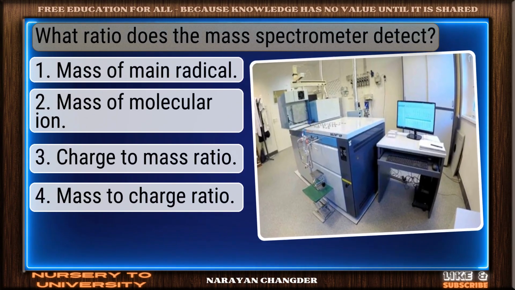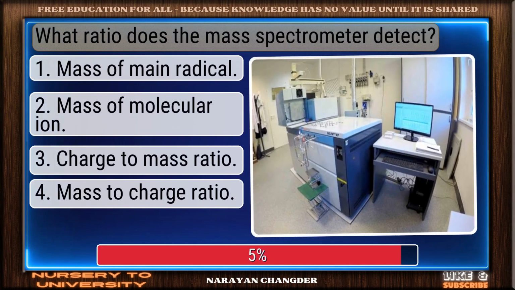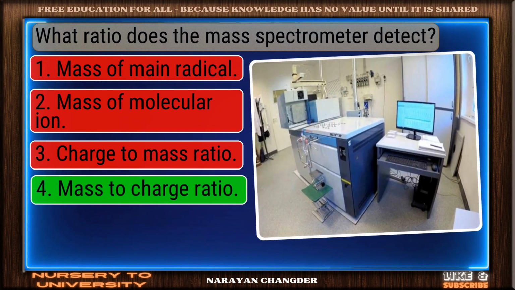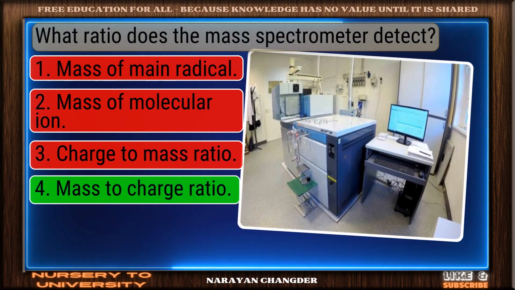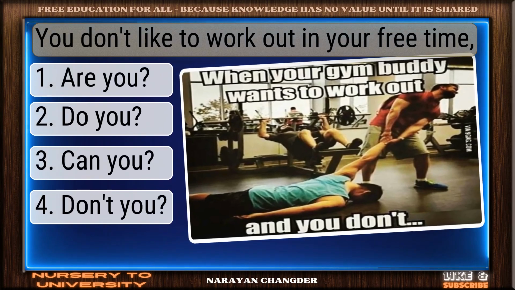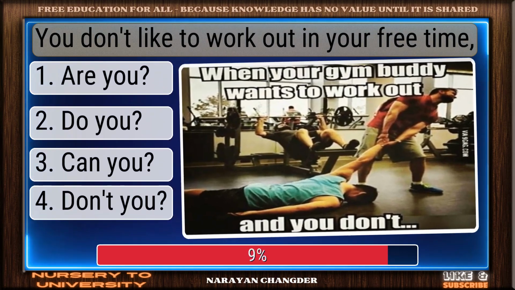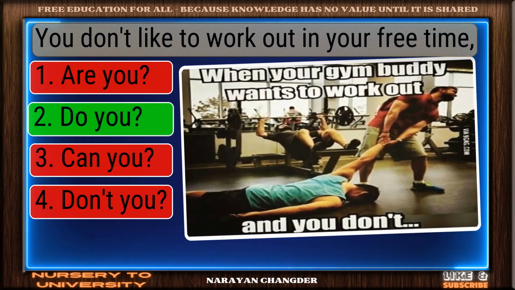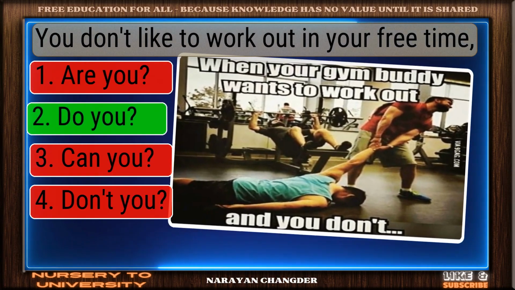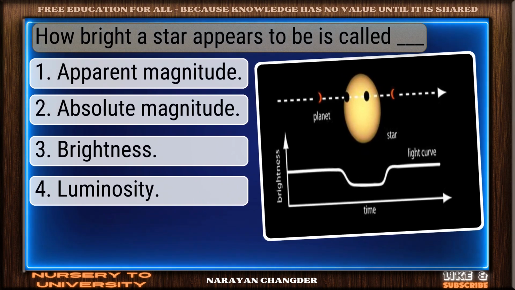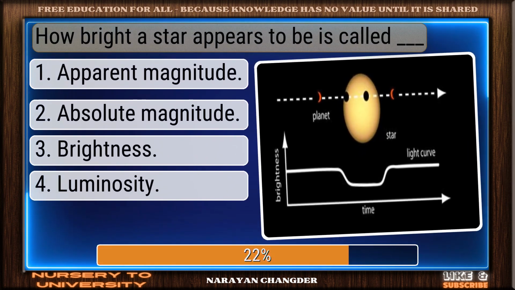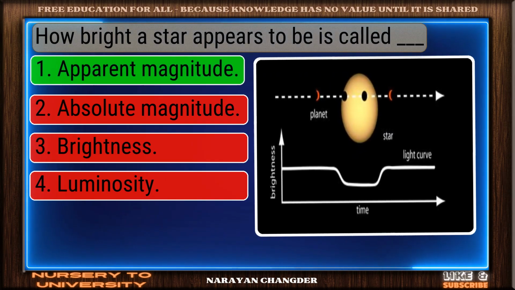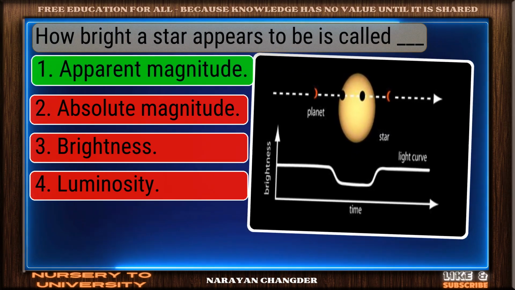What ratio does the mass spectrometer detect? You're right. Mass to charge ratio is the correct answer. You don't like to work out in your free time. Well reasoned. Do you? is the correct choice. How bright a star appears to be is called dash. Smart move. Apparent magnitude is an accurate answer.